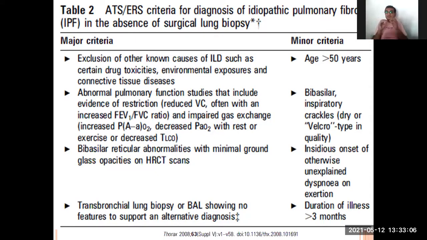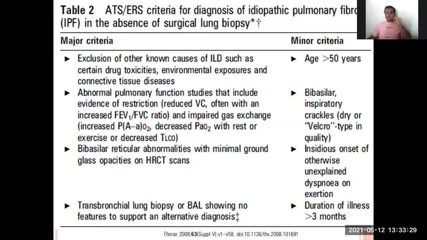Inspiratory crackles means when you inhale, there is opening of the alveoli and terminal bronchioles, and that confirms the patient has a restrictive disease. The patient will also have gradual, unexplained dyspnea.